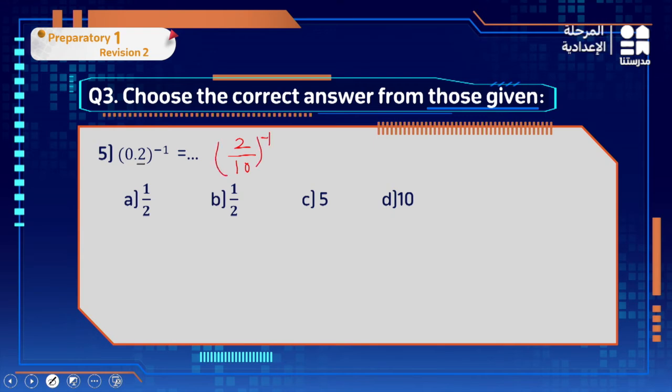What about the negative exponent? Flip the fraction. So it becomes 10/2 to the power of 1. No need to write power 1, so it is 10/2, which is 5. So the correct answer is 5.